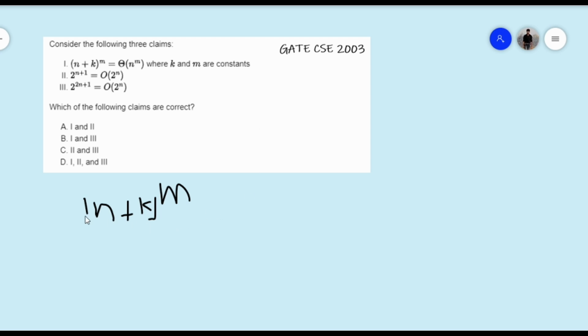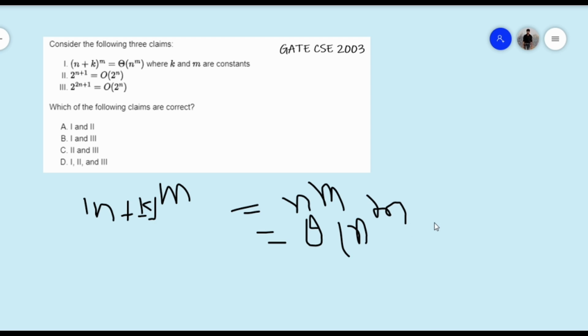Because they have said k and m are constants, we can neglect k here. So it can be written as n to the power m. So we can write it as theta of n to the power m. So this first statement is a correct claim. This could be a correct statement.